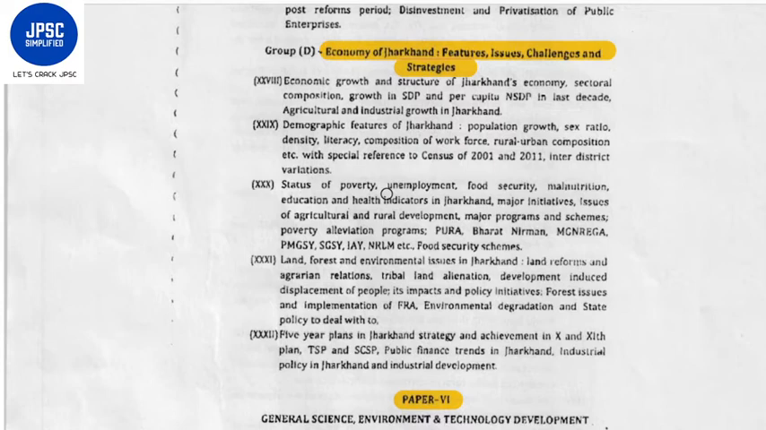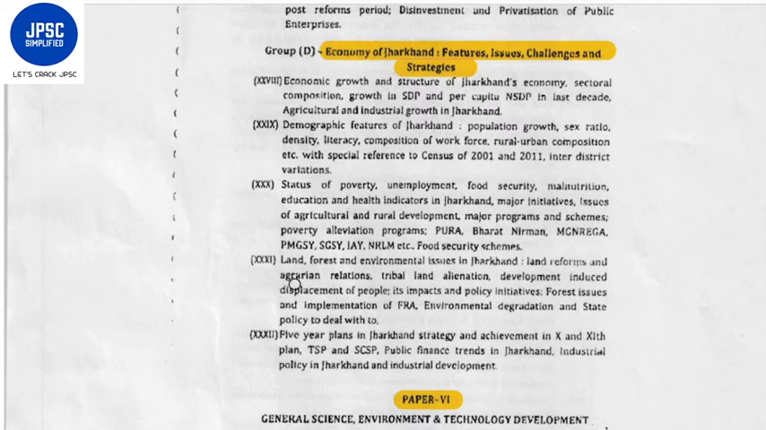Now, status of poverty, unemployment, food security, malnutrition, education, and health indicators in Jharkhand, major initiatives, issues of agricultural and rural development, major programs and schemes, poverty alleviation programs like PURA, Bharat Nirman, MGNREGA, Pradhan Mantri Gram Sadak Yojana, then SGSY, Swarnajayanti Gram Swarozgar Yojana, JAY, NRLM, I think National Rural Livelihood Mission,